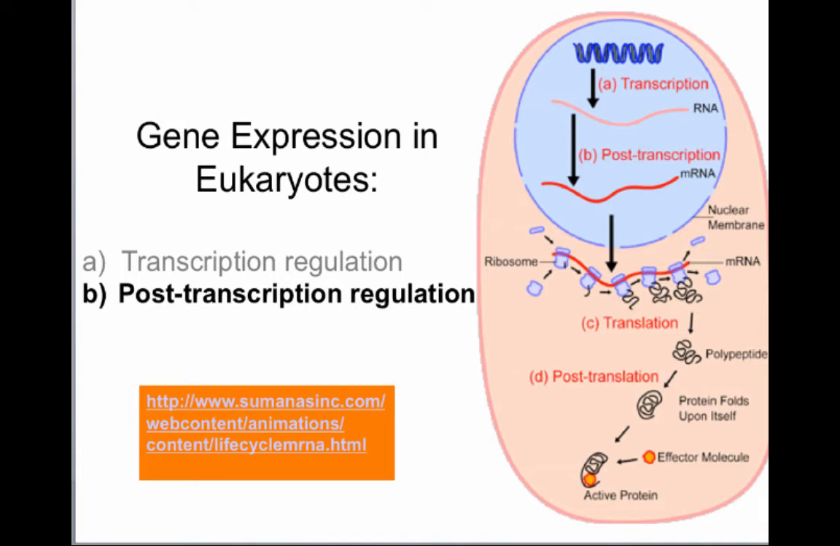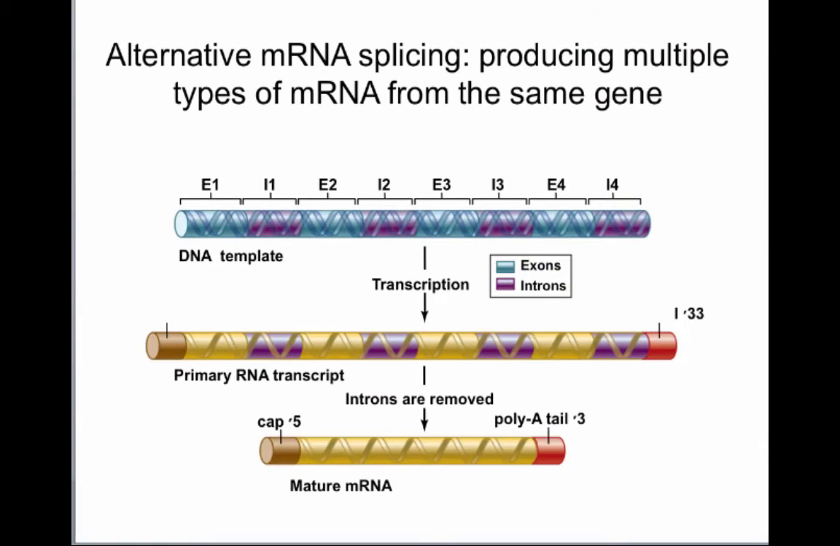So in eukaryotes, since transcription happens in the nucleus, before the RNA exits the nucleus, it goes through a series of post-transcription modifications. And those post-transcription modifications give us an opportunity to again regulate gene expression. For example, in eukaryotes, the RNA gets spliced.